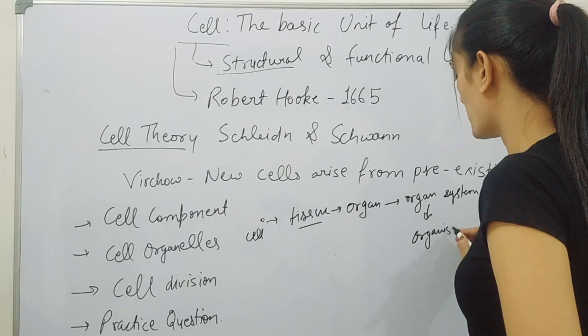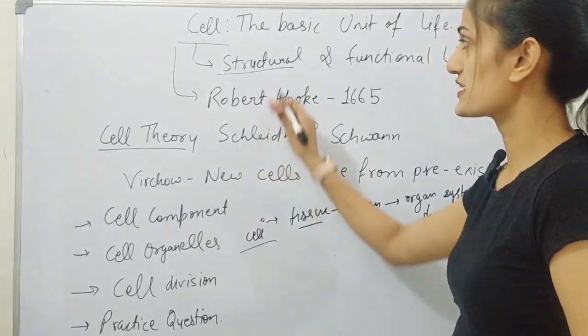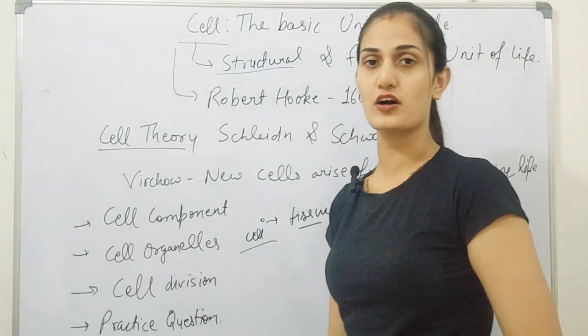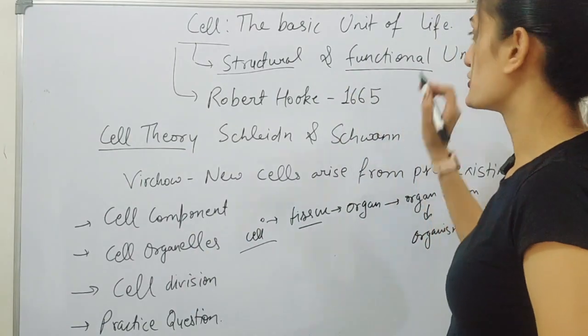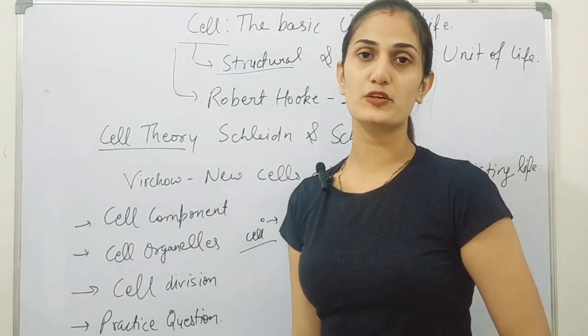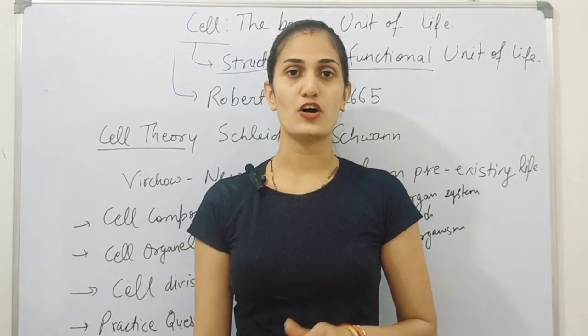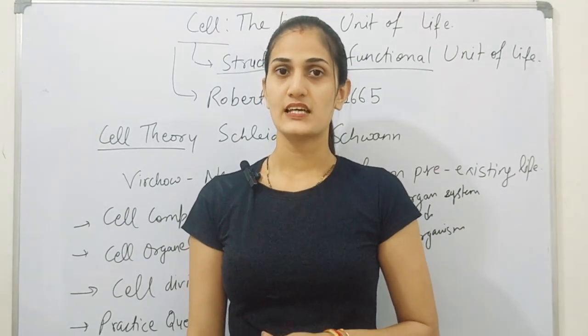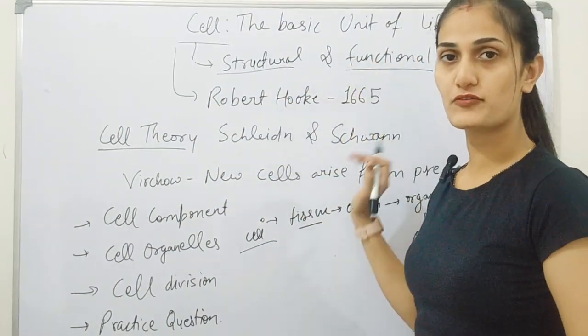So we are made from a single cell, we arise from a single cell. That's why it is called the structural unit of life. Second, it is called the functional unit of life, because in our body all the functions are performed by an individual cell or by a group of cells. Hence, it is called the structural and functional unit of life.